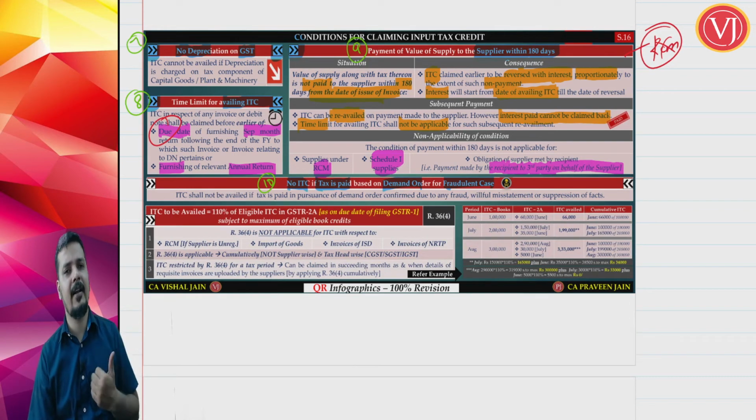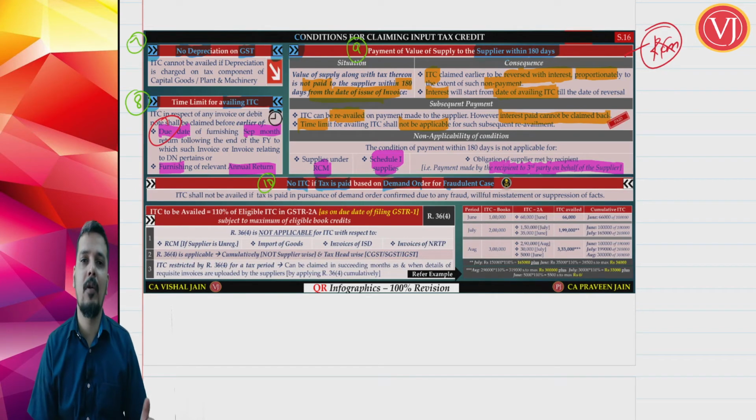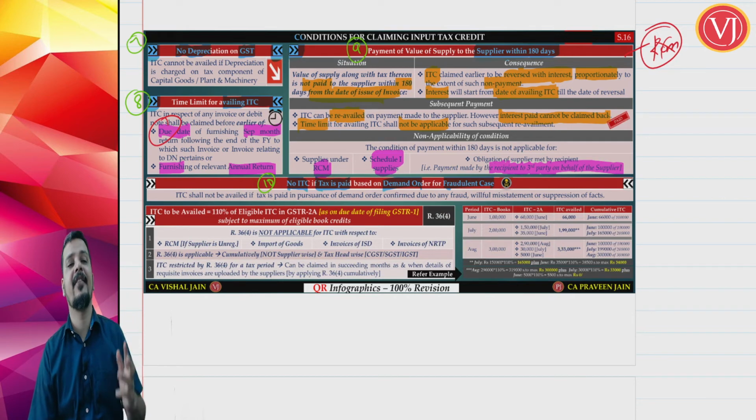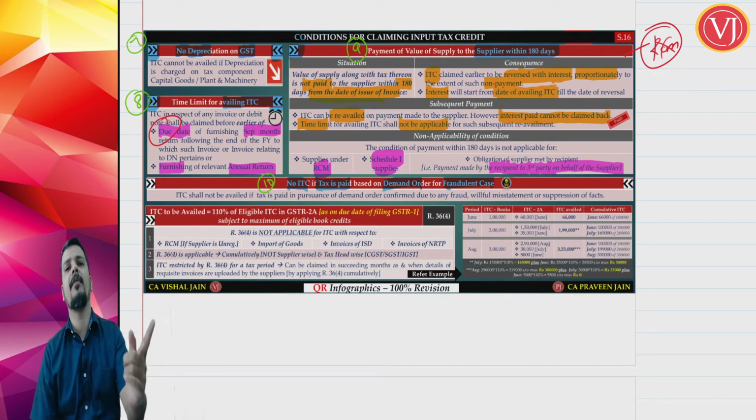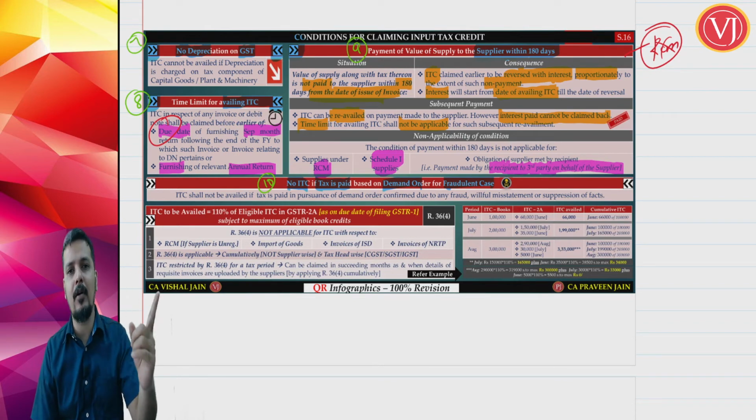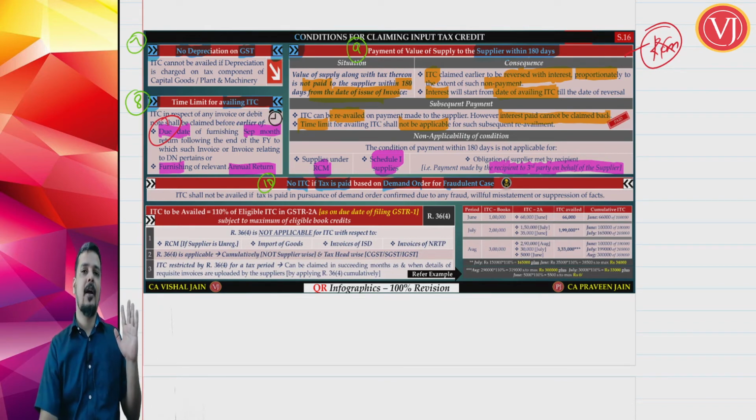If it is a bona fide case, the recipient can take the credit. So my supplier has done fraud, the department has caught hold of him. Now he is trying to pay tax, he is trying to give me the credit. Can I take the credit? No. But if it was a bona fide case, I could have taken the credit. As it is a fraudulent case, I cannot take the credit.